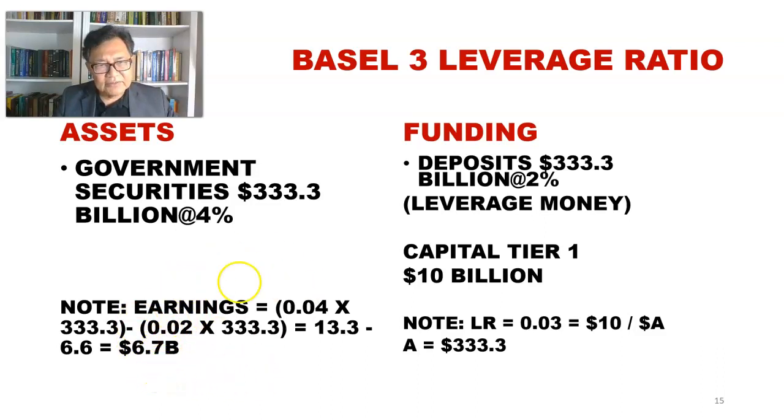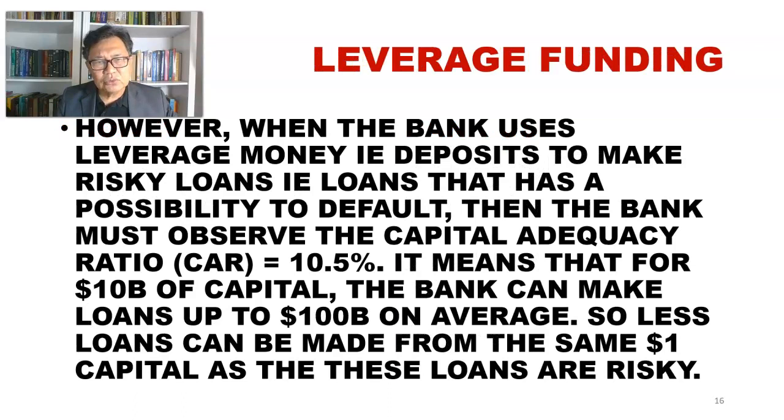So it is the revenue generated from the purchase of government securities minus the cost of funds, that is the interest rate payable to the depositors, and we can see that the bank is able to make an earning of 6.7 billion. However, if the bank wishes to make a risky loan,